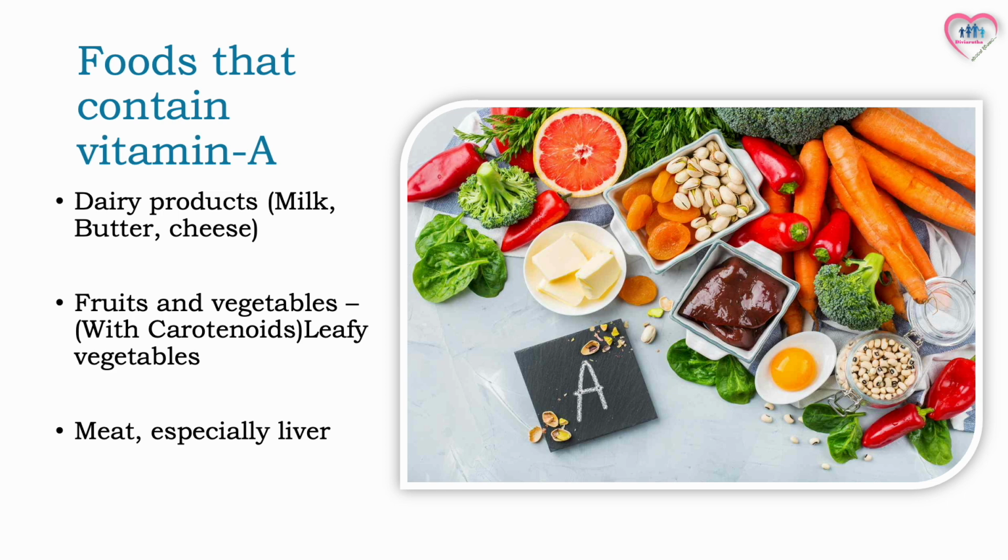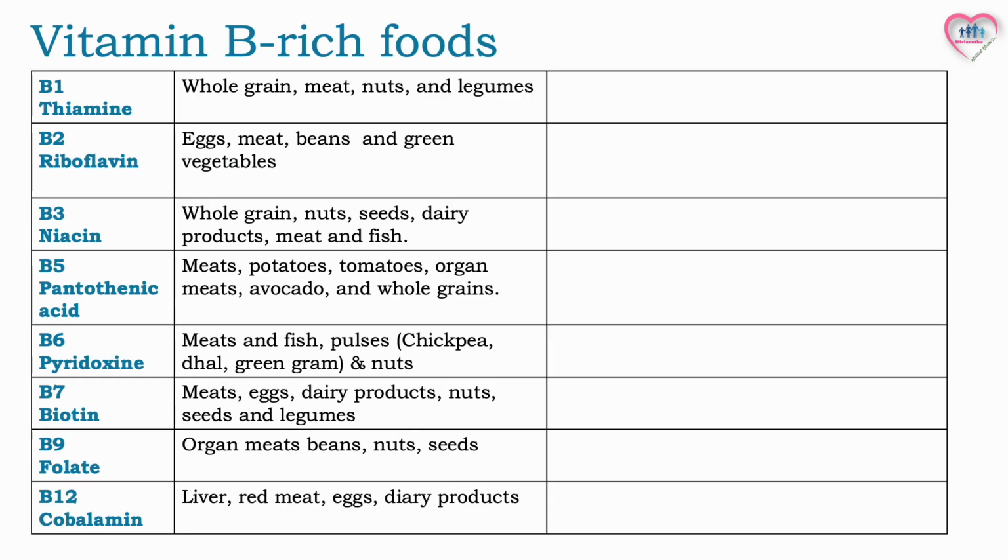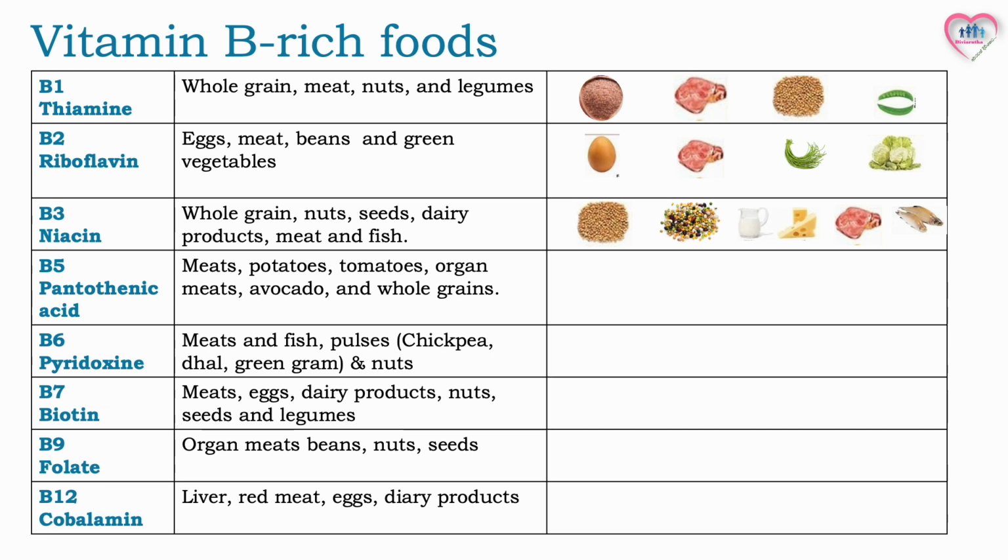Next, foods rich in B vitamins are shown in this chart. Whole grain, meat, nuts, and legumes contain vitamin B1. Eggs, meat, beans, and green vegetables contain vitamin B2. Whole grain, nuts, seeds, dairy products, meat, and fish contain vitamin B3. Meats, potatoes, tomatoes, organ meats, avocado, and whole grains contain vitamin B5.